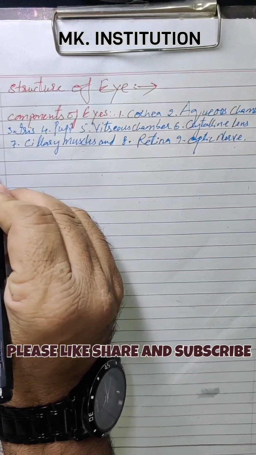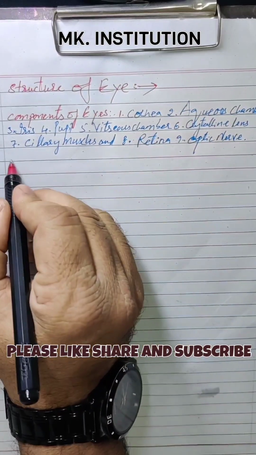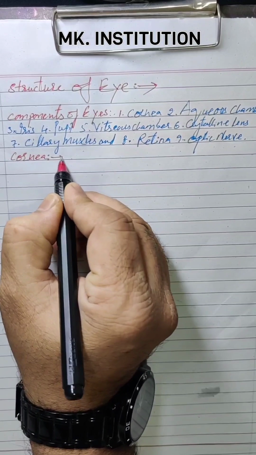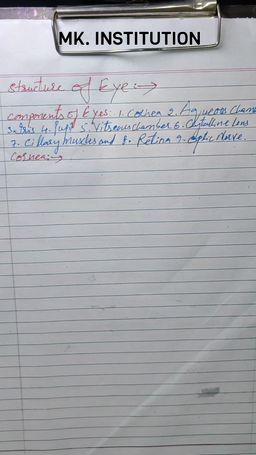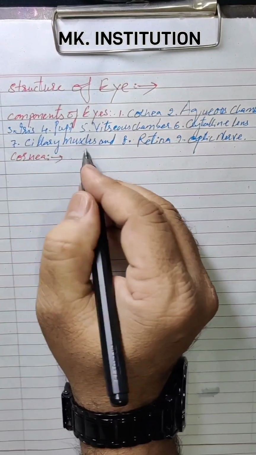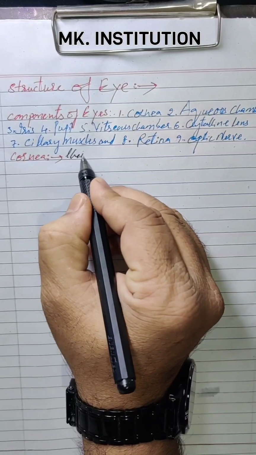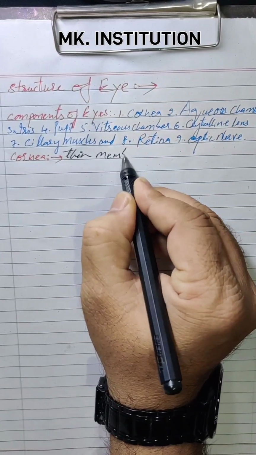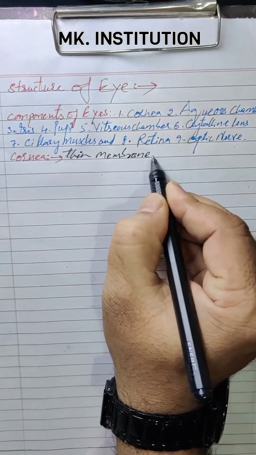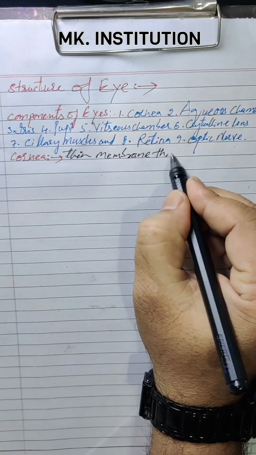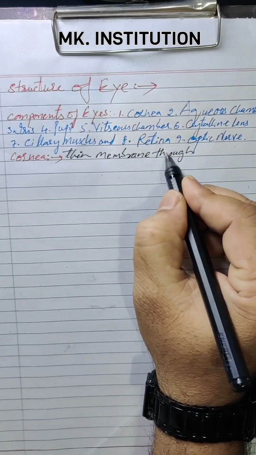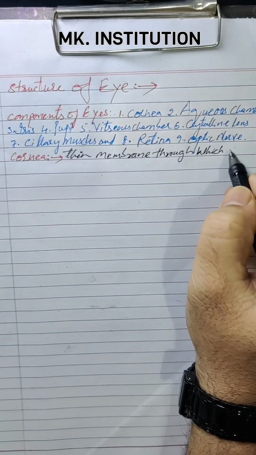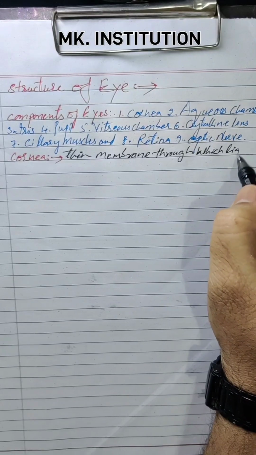The first one is cornea. What is the importance of cornea? This is a very thin membrane through which light enters.